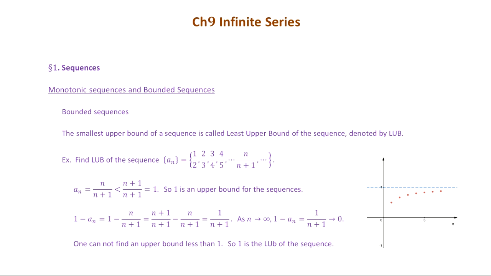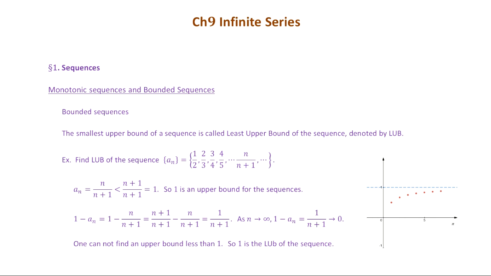So that means the difference between the upper bound and the terms becomes extremely small, approaching 0. There is a limit for this difference between the upper bound and the terms. So you cannot have any other horizontal line below 1 that is also an upper bound for the sequence, because the distance between the upper bound and the terms of the sequence approaches 0.